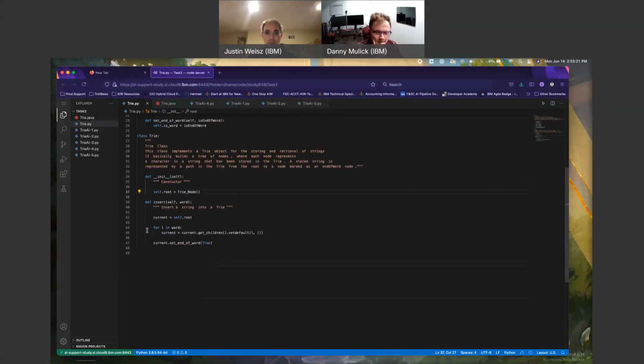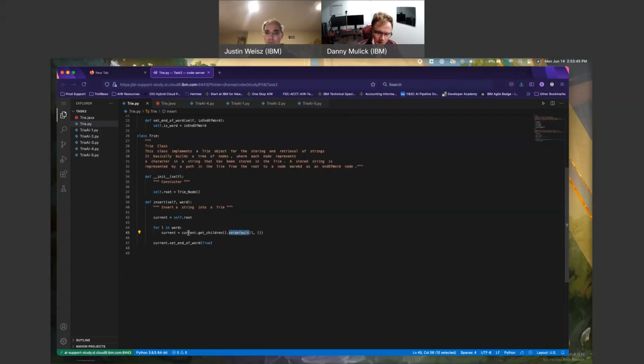Insert: for character in word, which is L, current is current.getChildren.setDefault(L, splat). Hover. Built-in immutable sequence. Fair enough. Set default. I've not used this before, but this actually does make sense to me.